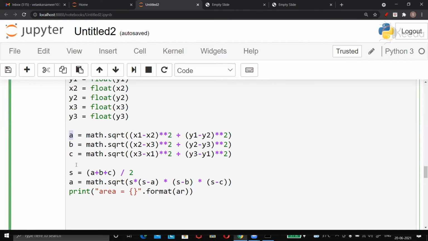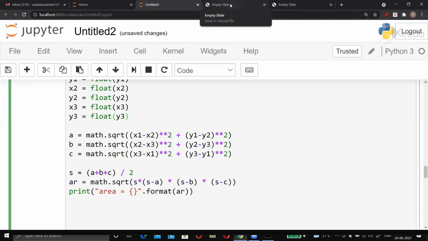Please try to understand variables can have any name. It's not that for area you should have a variable called A only. You can fix a name called P, P is the area, no problem. Or you can say AR is the area. Or how about area, full word? There's no harm. So Anmol took a variable called AR, and we are now printing the value of AR. So now time to run this code. Are we ready? No, we are not yet ready.